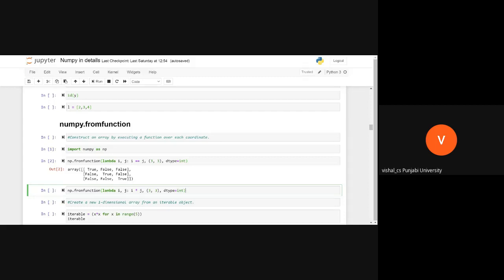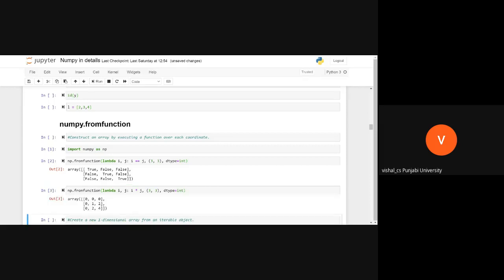Please go through lambda and how lambda works. Everybody, I am saying to everybody, please learn how lambda works and how we create anonymous functions. If we have a small function, we don't need to create a function and then call that function in Python. Instead, we create a lambda function. See, it is simply multiplying i and j. You do the calculation and see.